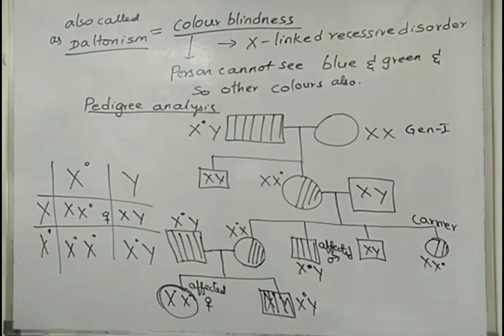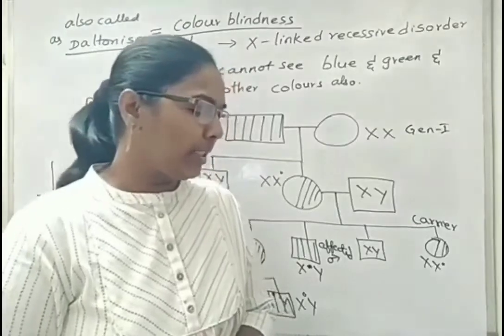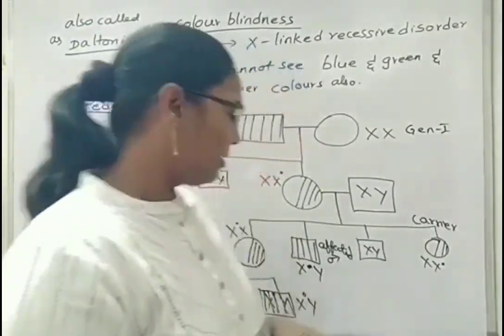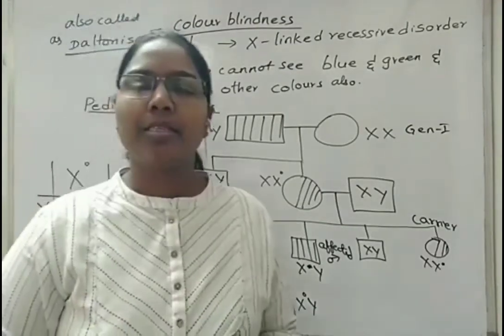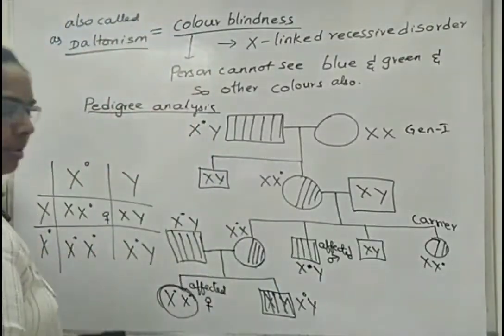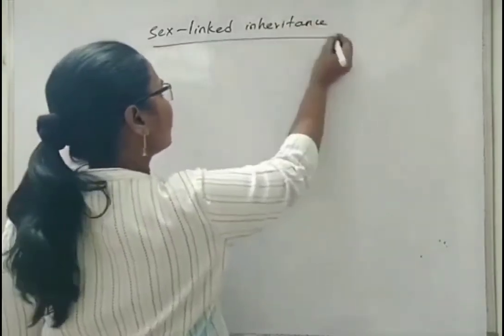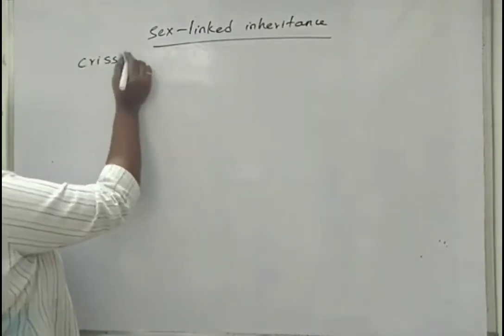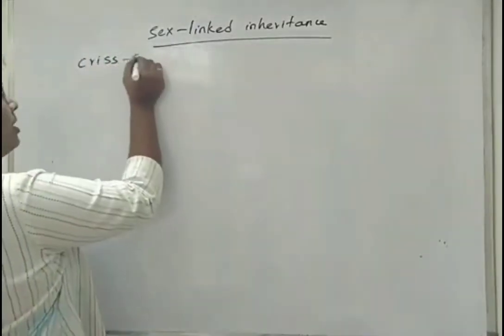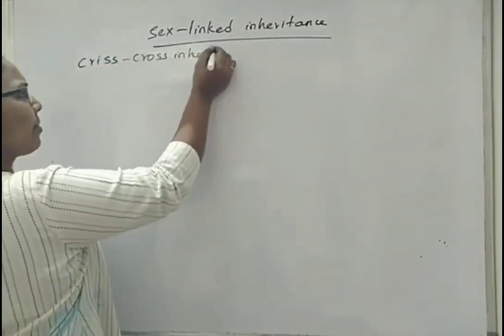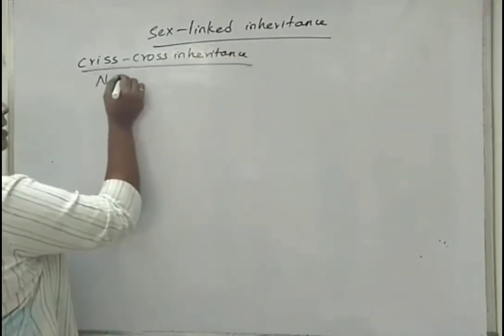Next, we will see about sex-linked inheritance. Few terms about crisscross inheritance and non-crisscross inheritance or linear inheritance. So by this, I have finished mostly the type of genetic disorders that are present in NCERT. Just one or two terms we will see, and then we will close this topic. One term is crisscross inheritance. Till now I have used it in hemophilia and also in color blindness type of genetic disorders. What is crisscross inheritance? It is also called non-linear inheritance.